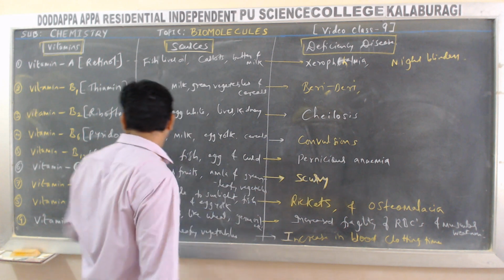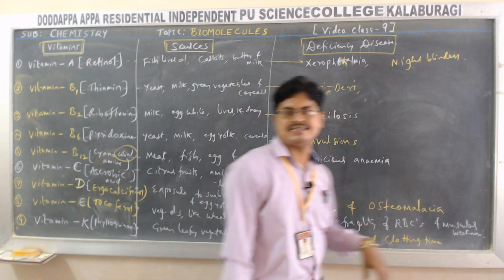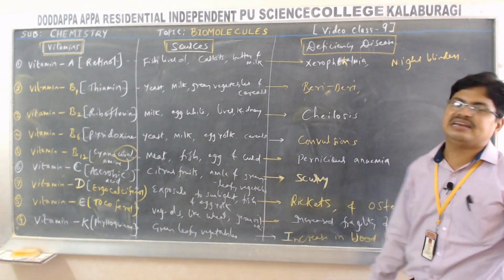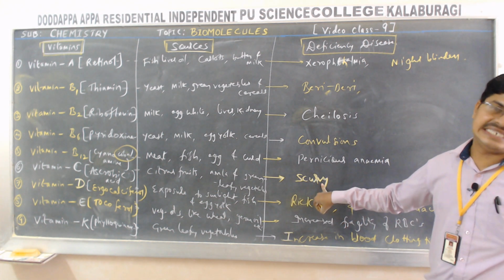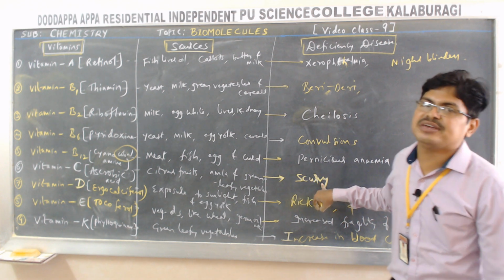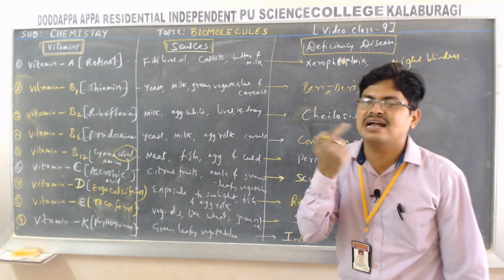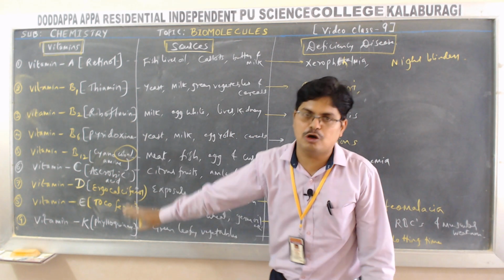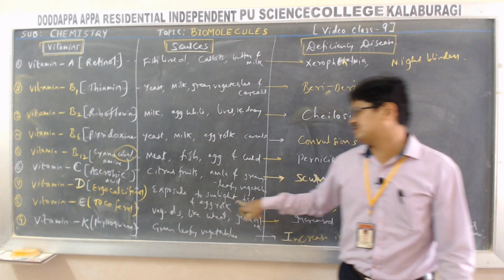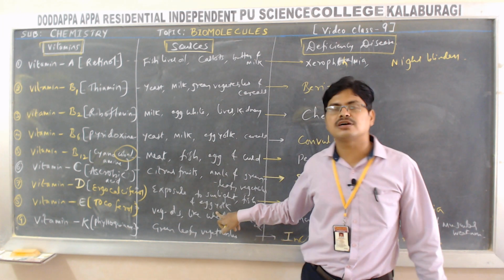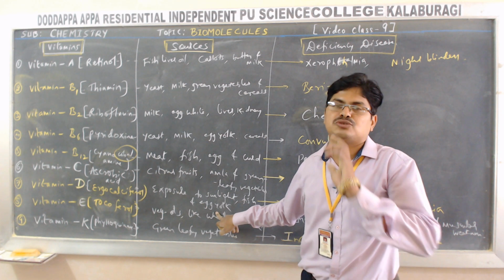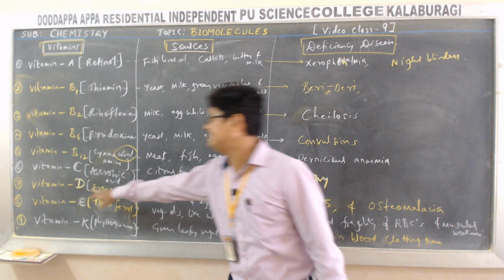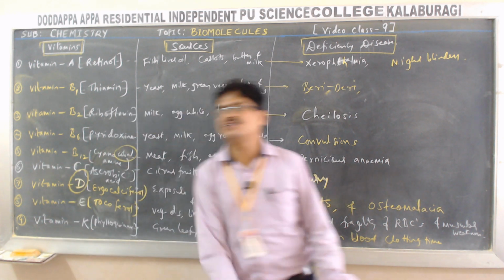Okay. Next, vitamin C, ascorbic acid. Sources: citrus fruits, amla and green leafy vegetables. Its deficiency leads to the disease scurvy. Scurvy means bleeding of the gums. Okay, next vitamin D. Chemical name ergocalciferol. Sources: exposure to sunlight, fish and egg yolk. Dear students, the only vitamin our body can synthesize is vitamin D.